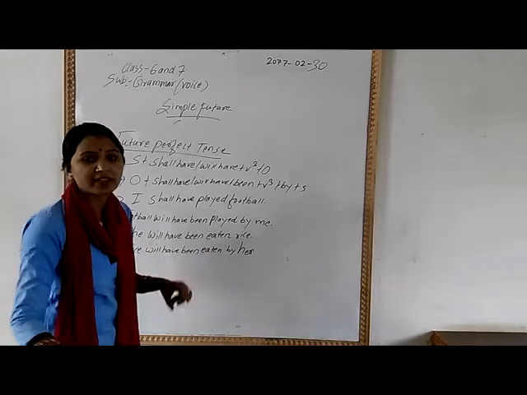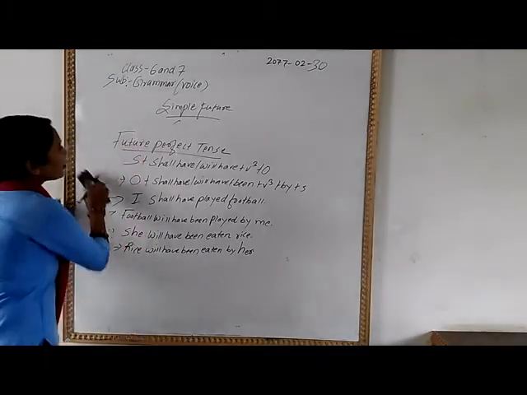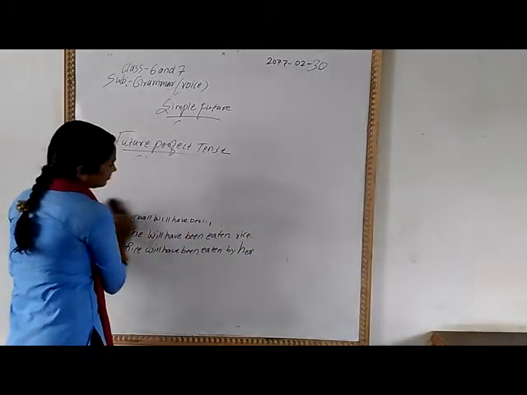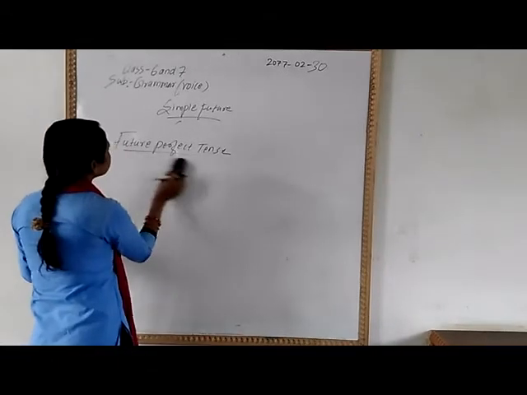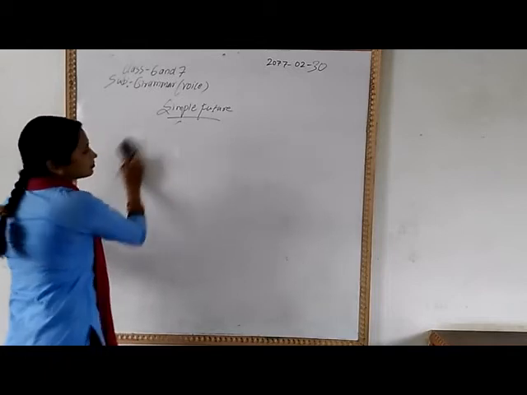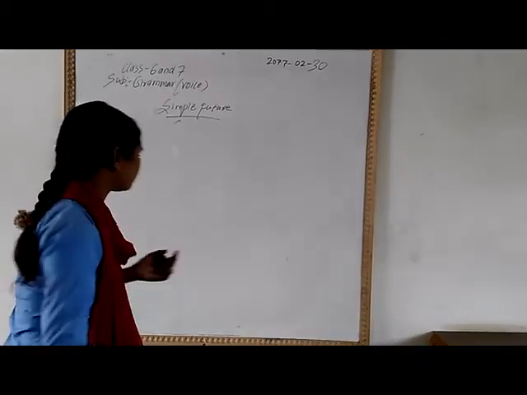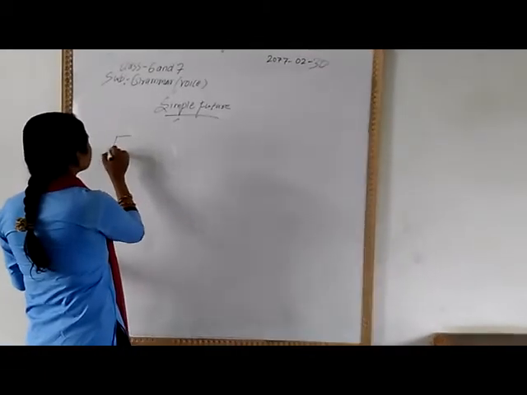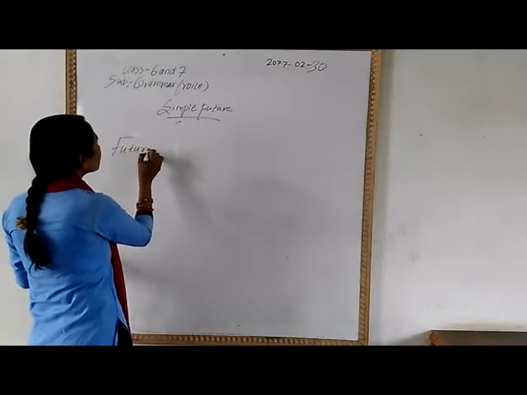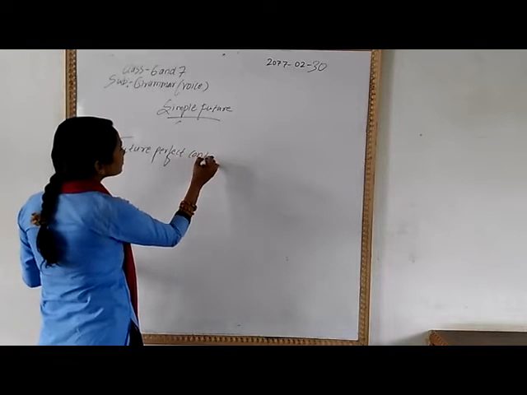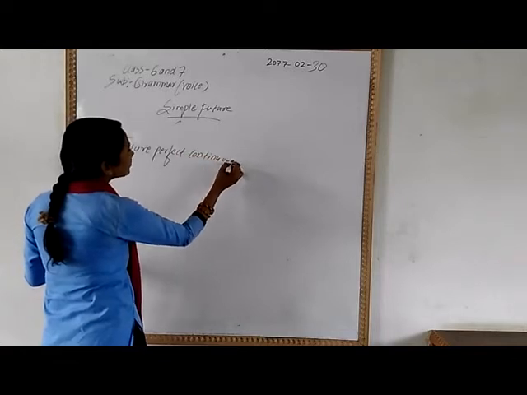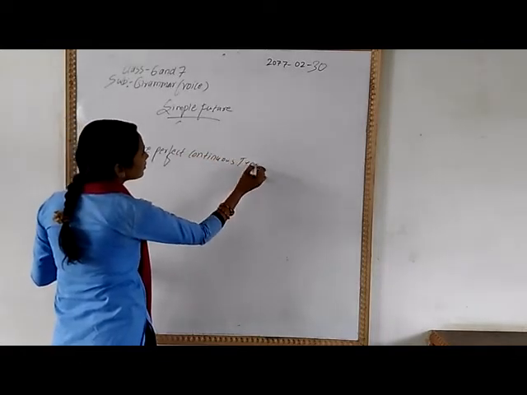Now our turn goes to the future perfect continuous tense.